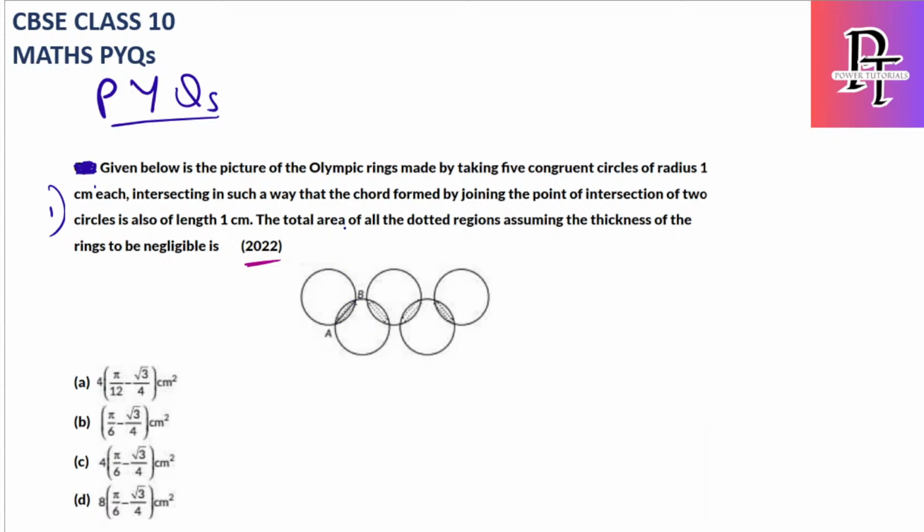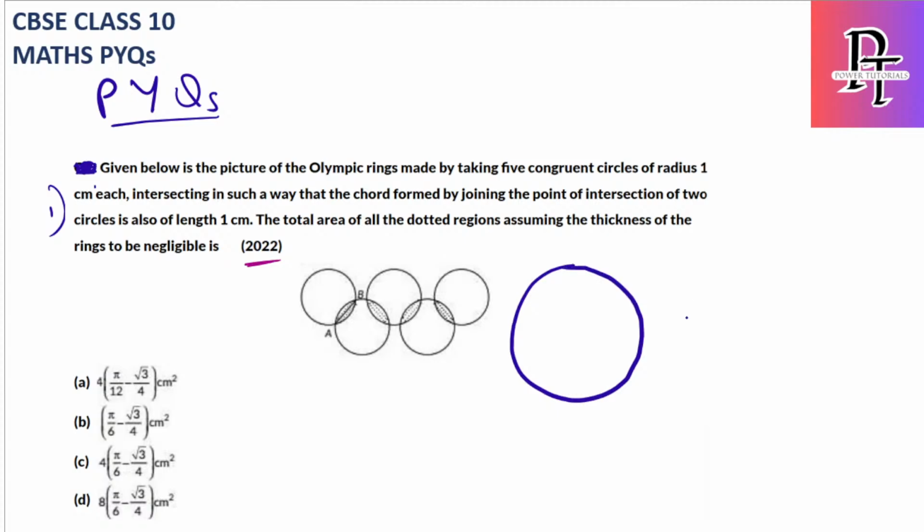Okay, the total area of the dotted regions, assuming that the thickness of the rings is negligible. We are considering the thickness as negligible, so simply it is a circle. They are asking for the total area of the dotted region, meaning the shaded part area. Let me draw a little bigger circles, it is easy to understand.